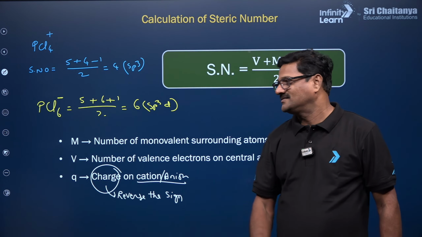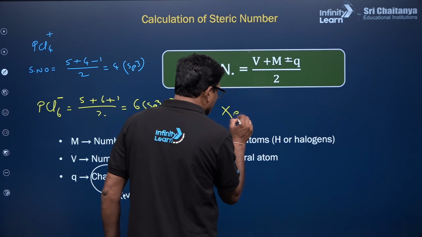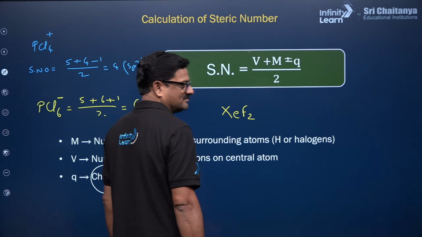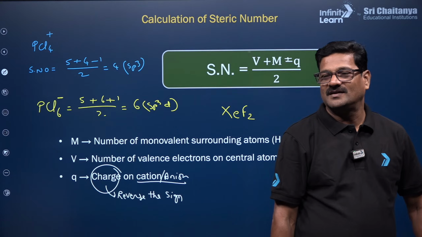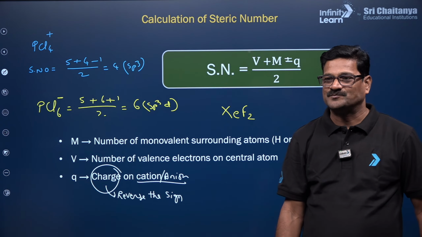Very good, very good. Now I just want to say how to find the hybridization of XeF2, of xenon. Those who are online, I want to know what is the hybridization of this.